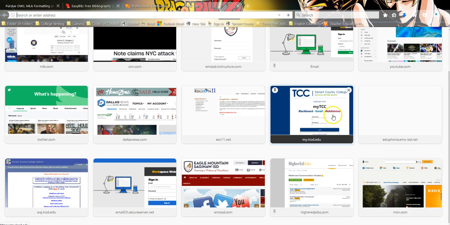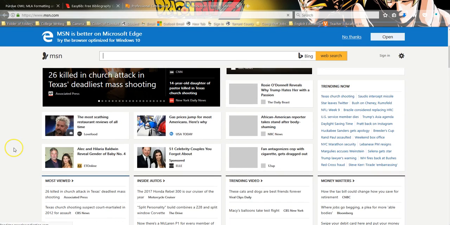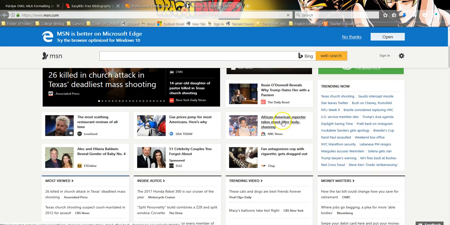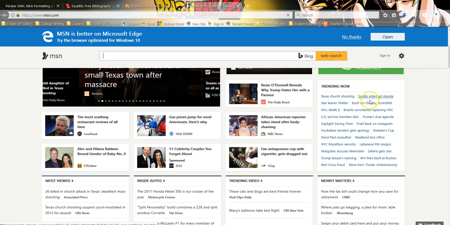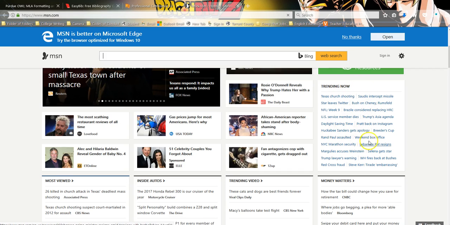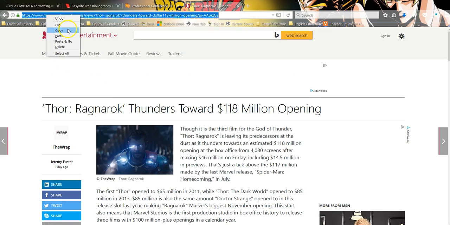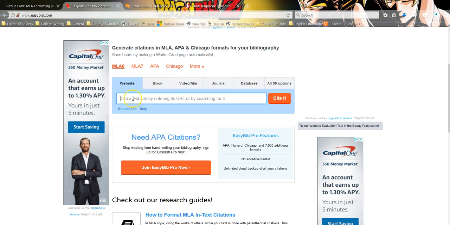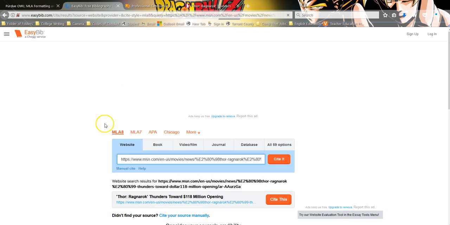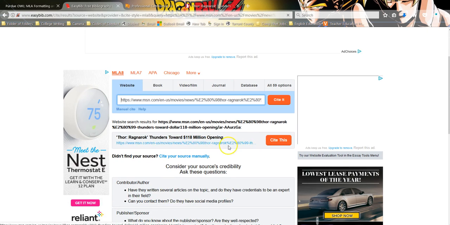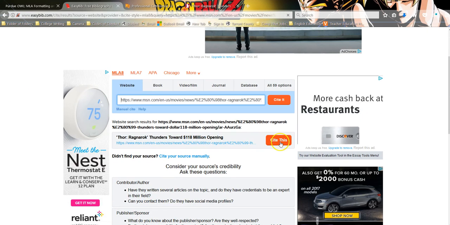First thing, in order to actually prove this point, I need to get an article, so we'll go to MSN. Yeah, never anything positive on these things. As you can see, box office. So I take this particular website, copy, come back here, paste, cite it. And it's going to ask me, am I certain that this is the website I want to cite? Yes, I want to cite it.